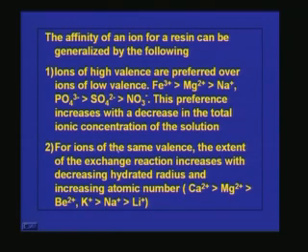And second one is, for ions of same valence, the extent of the exchange reaction increases with decreasing hydrated radius and increasing atomic number. So, this is also very important. If the valency is the same, then the ion which is having the less hydrated radius and more atomic number, that will be preferred. For example, if you have calcium, magnesium and beryllium, we know that all these three ions are having a valency of 2+. So which will be preferred over the other? So calcium will be having more preference over magnesium, and magnesium will be having more preference over beryllium.